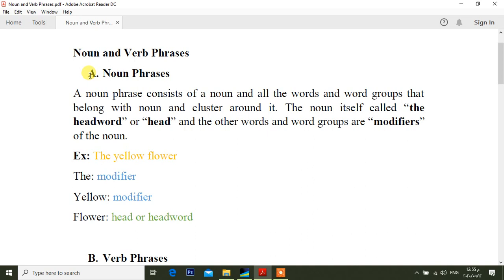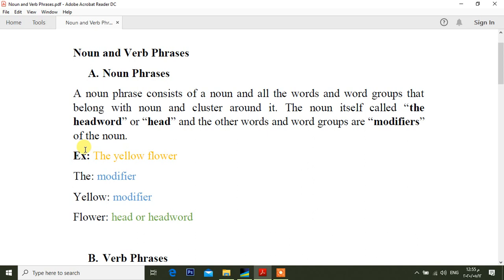Now, what's the meaning of noun phrases? A noun phrase consists of a noun and all the words and word groups that belong with a noun and cluster around it. Cluster means grouped together or comes together. The noun itself is called the head word or head, and the other words and word groups are modifiers of the noun. So we have here two new terms, head or head word, and modifiers.